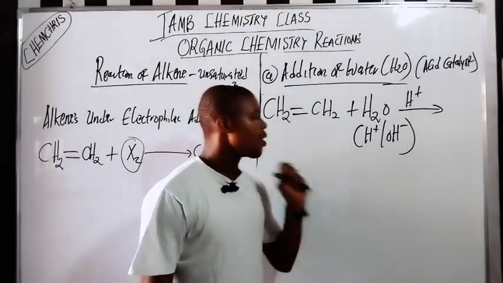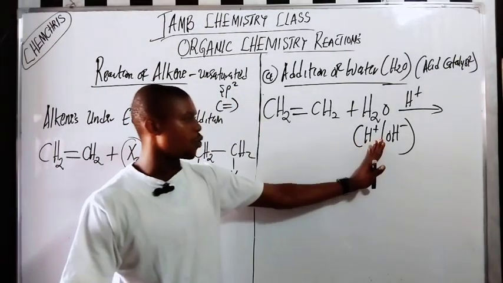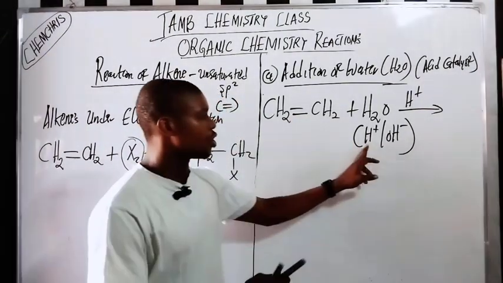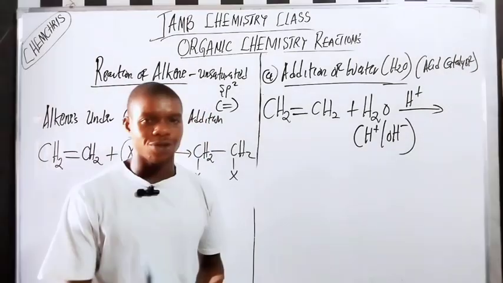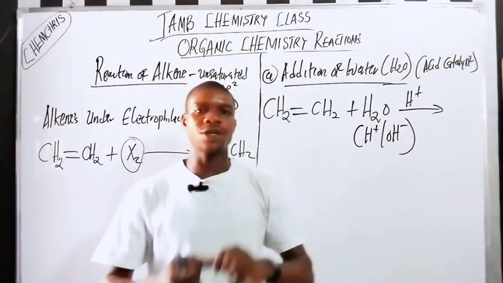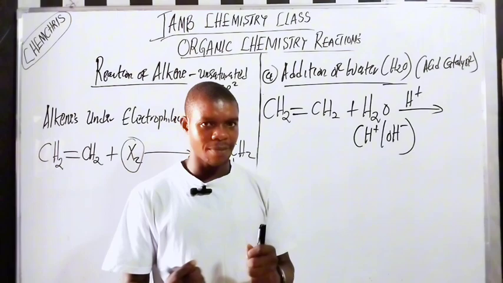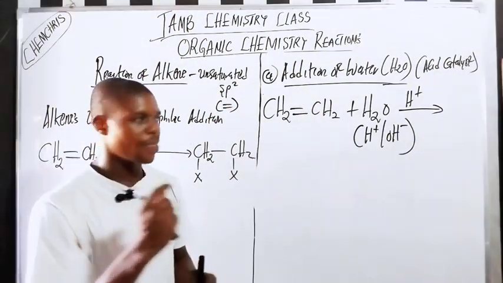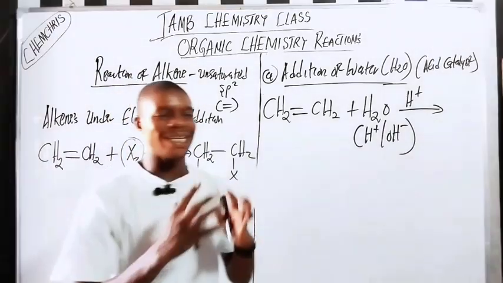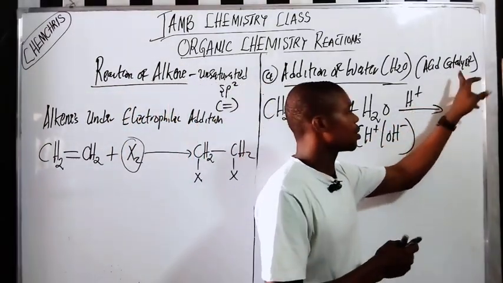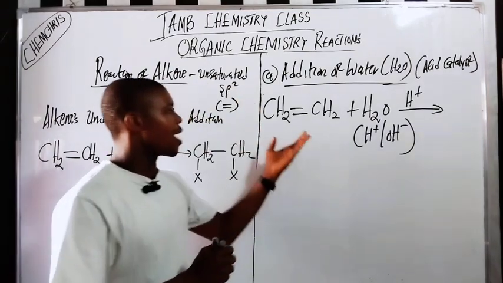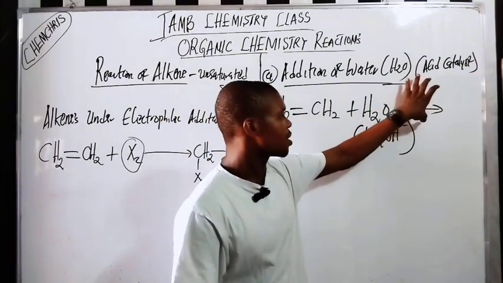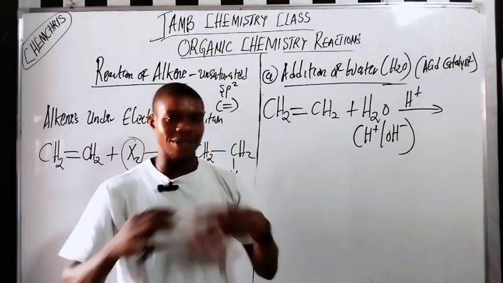Now what will happen here? Markovnikov addition will occur here. How? Hydrogen is added to the carbon atom with more hydrogen, while OH is added to the carbon atom with less hydrogen. Do you understand? Let me explain it again. We are talking about addition of water. Addition of water can only occur in the presence of an acid catalyst. So when you are reacting water with any alkene, there must be H+, that is the acid catalyst, for the reaction to occur.